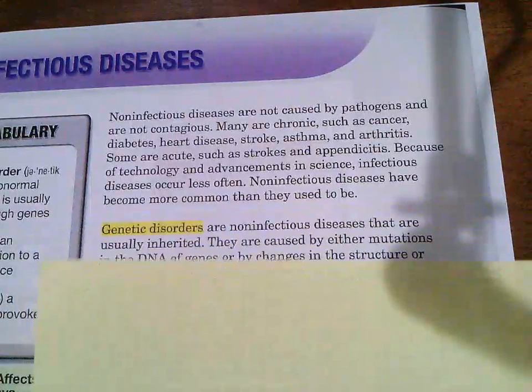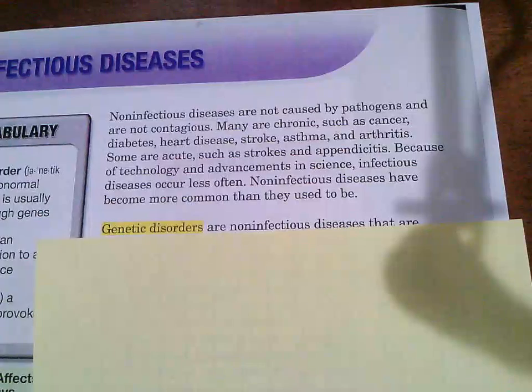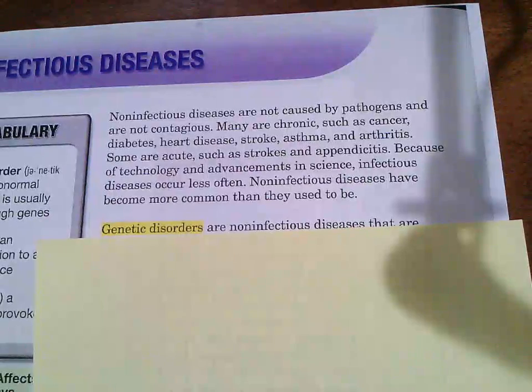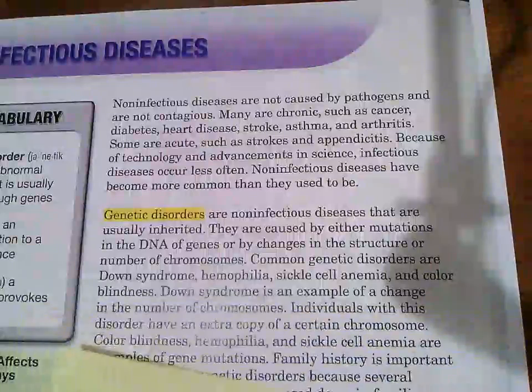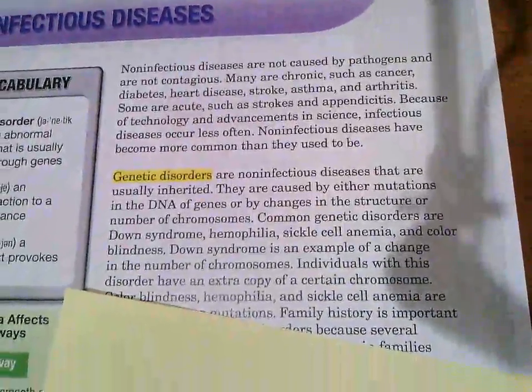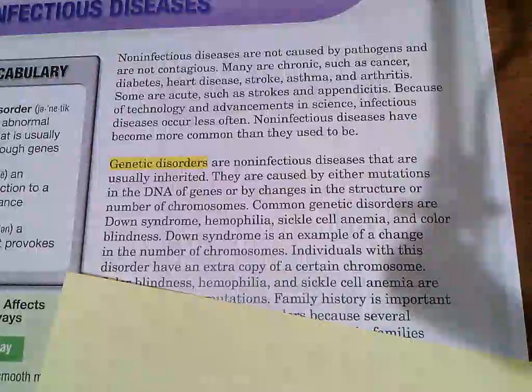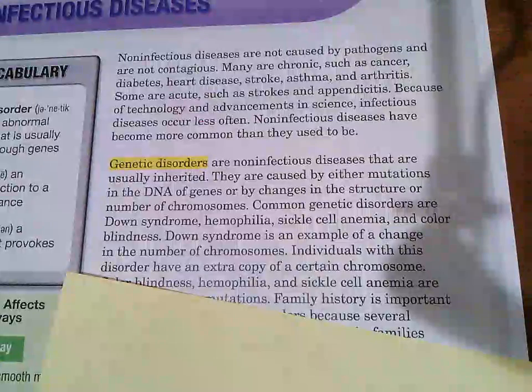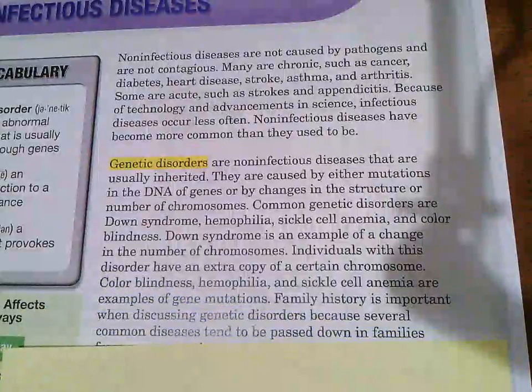Right. Genetic disorders, this is one type of non-infectious disease, and it goes back to our DNA when there's a mistake in our genetic material. Remember the instructions for our cells. Genetic disorders are non-infectious diseases that are usually inherited. Remember, because we get our DNA from our parents. They are caused by either mutations in the DNA of genes or by changes in the structure or number of chromosomes. Common genetic disorders are Down syndrome, hemophilia, sickle cell anemia, and color blindness.